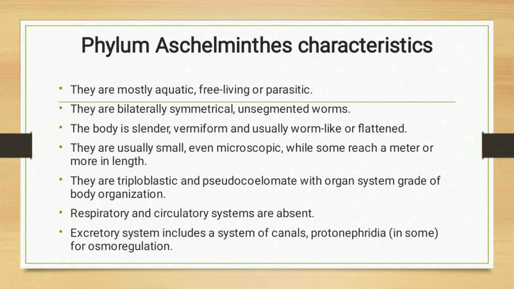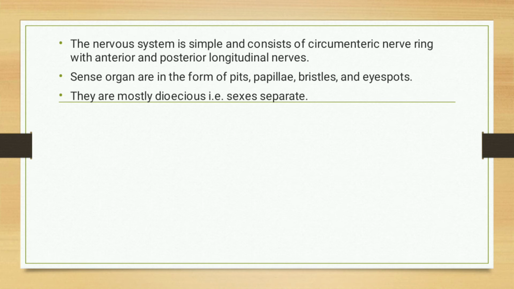Respiratory and circulatory systems are absent in Aschelminthes. The excretory system includes a system of canals, that is protonephridia, present in some animals, and it is for osmoregulation.